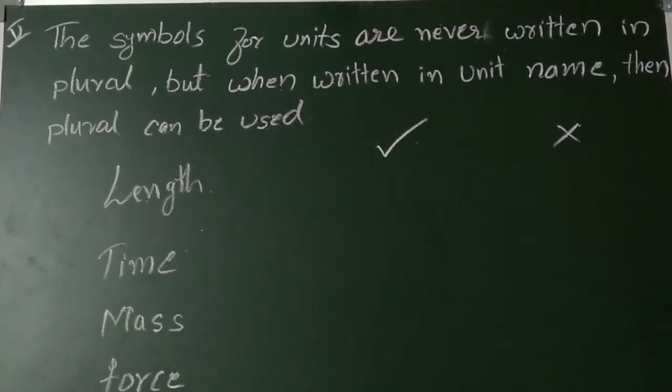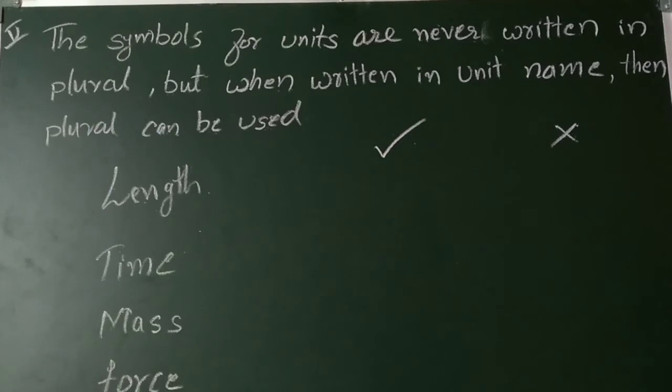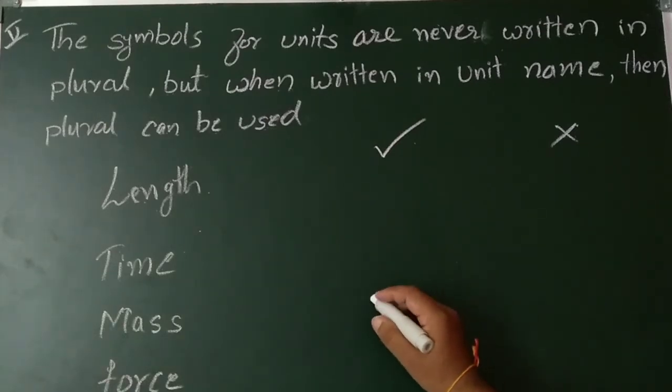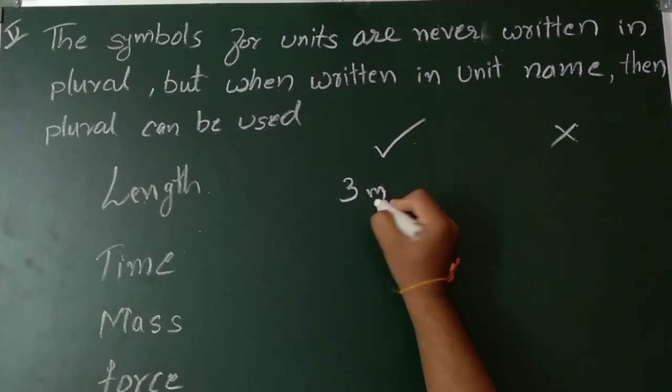So dear children, that's the fifth rule. The symbol for the units are never written in plural, but when written in a unit name, then plural can be used. So length, you know that. So length will be units or meters. So how I am writing, once you check it. So 3 m, see 3 m.